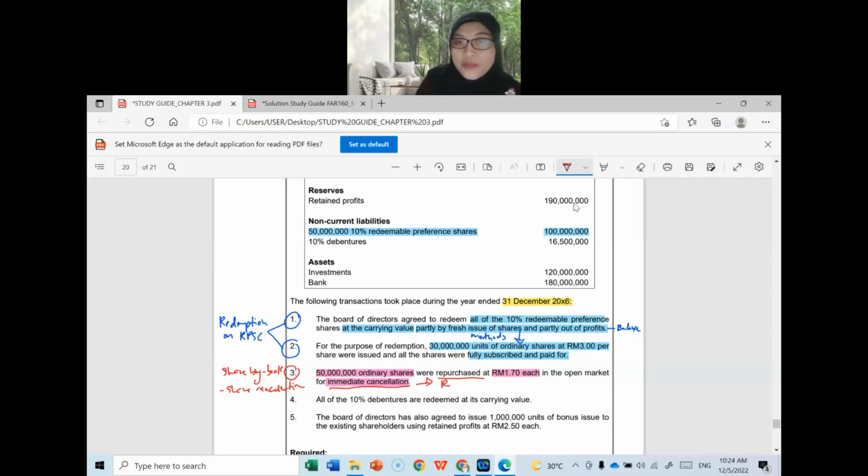Very good, from the retained profit account. Don't forget to maintain back the shares that have been reduced due to the cancellation method.